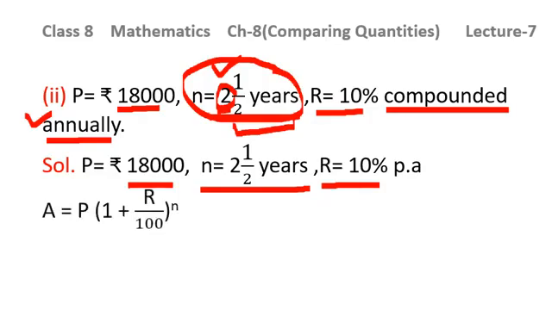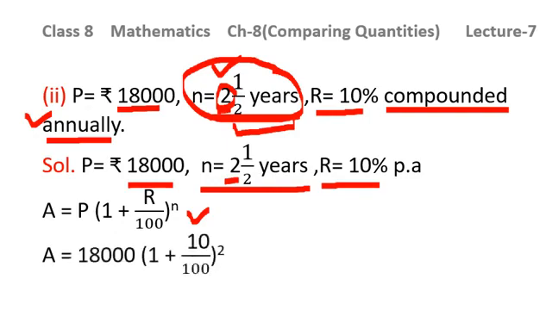Then amount is equal to, you will be using this formula. As I told you that if this sort of question is given and interest is being compounded annually, then you will be calculating the compound interest amount for 2 years first. Here in this case, it can be 1.5 years, it can be 3.5 years. So here in this case, you will be taking n is equal to 2. Putting the values, it will be 18,000 bracket 1 plus 10 over 100 raised to the power 2.